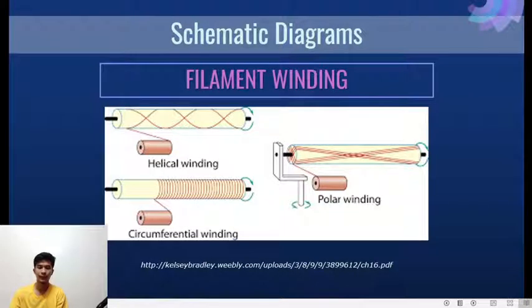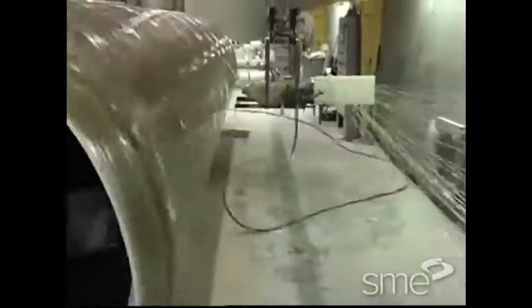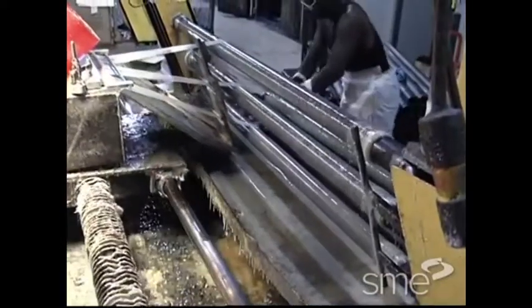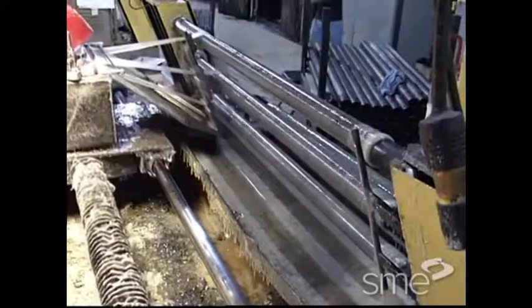The last one is filament winding. Filament winding is composed of helical winding, circumferential winding, and polar winding. Filament winding is a process by which continuous reinforcing fibers are accurately positioned in a predetermined pattern to form a hoop. Filament winding machines typically are computer numerically controlled and have between 2 to 7 axes of motion.